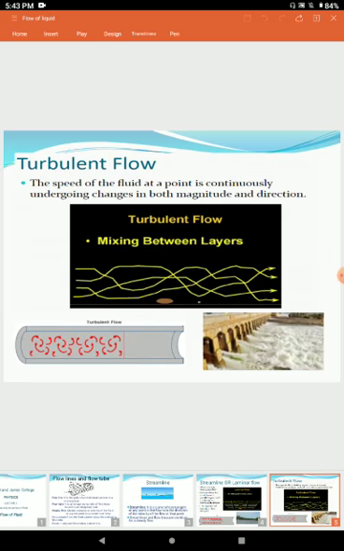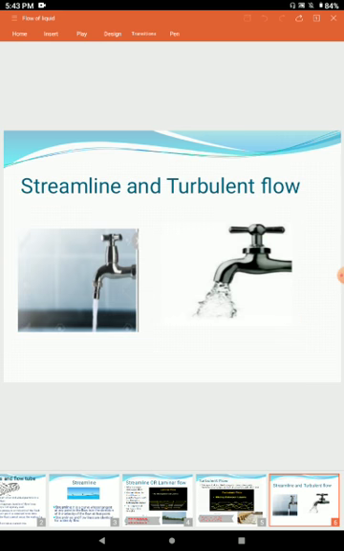Second type of flow is turbulent flow. Here all the layers are moving in random direction, so there is mixing of layers with each other, and their velocity is also changing. Their velocity is not constant throughout the fluid as shown in the second picture, and its example is flow of a waterfall or flow of a river water after heavy rain.